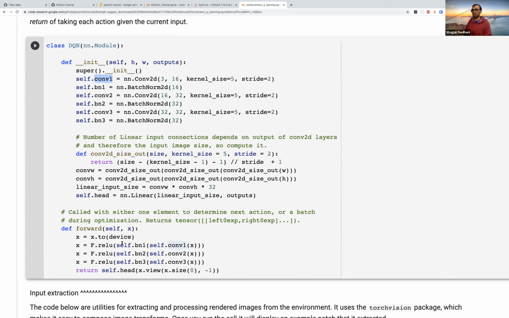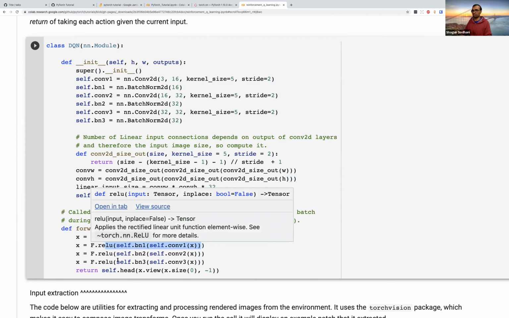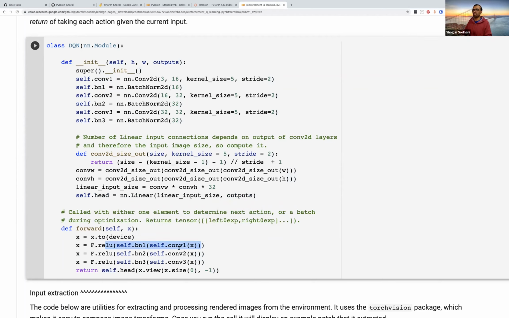in the forward call, you basically take the sample that you've got from the replay buffer, you put it to the right device. So you push it to the GPU, and then you just compute. You keep computing the X values. So first you pass it through the convnet, conv1, followed by batch norm, followed by ReLU, and so on. And if you think about it, you can pretty much write this as one nn.Sequential as well. In this particular case, they opted to implement it as an nn.Module.